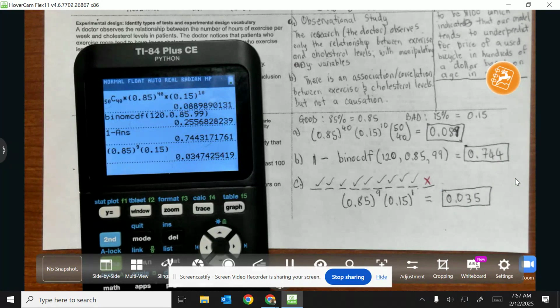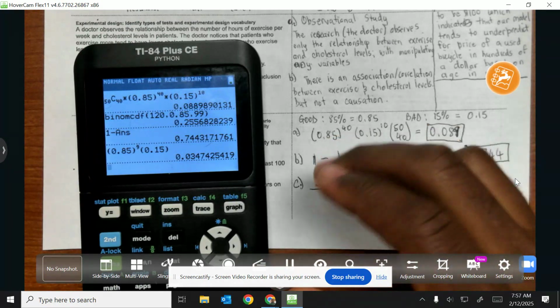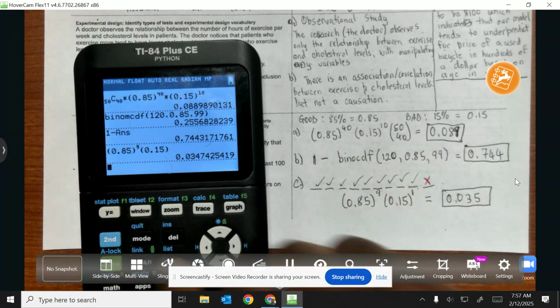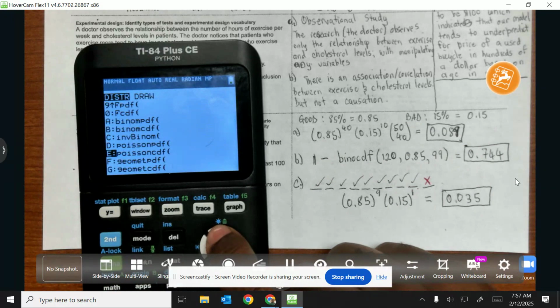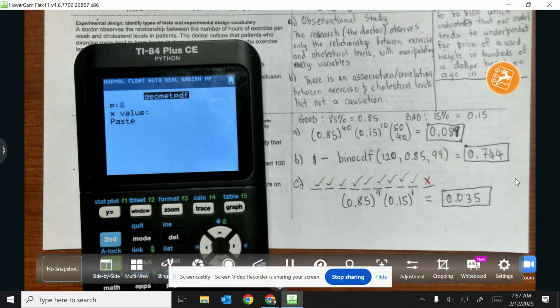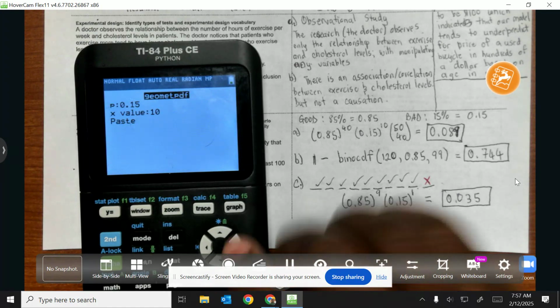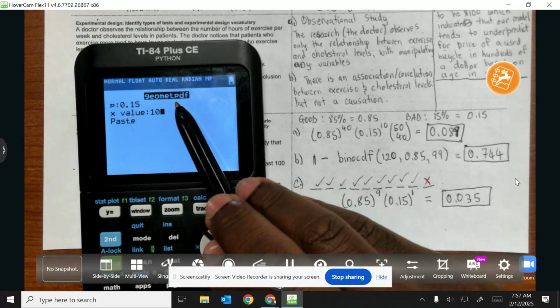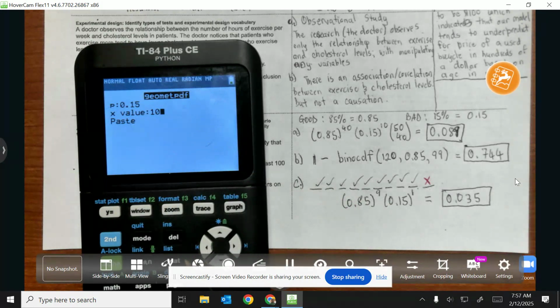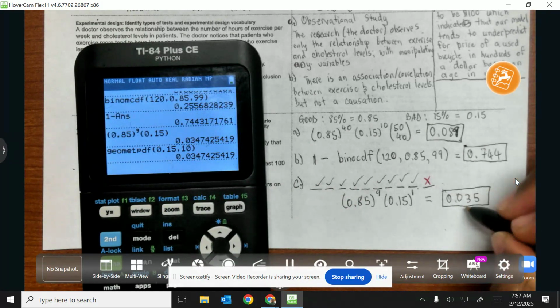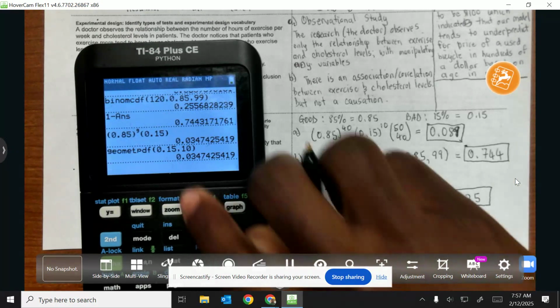Now I'm going to show you another way you could represent this. You could represent this with a geometric PDF. You go to second function, vars, then geometPDF. Then you evaluate the probability of actually getting a defective battery, so 0.15, and that needs to be on the 10th trial. This looks specifically for when the 10th one is the first defective, and that gives the same probability as what I got for the previous question.